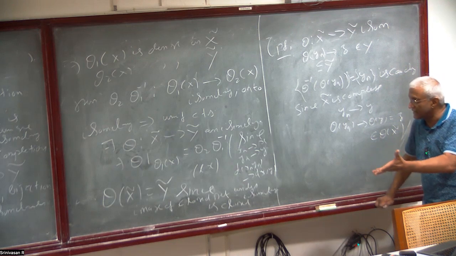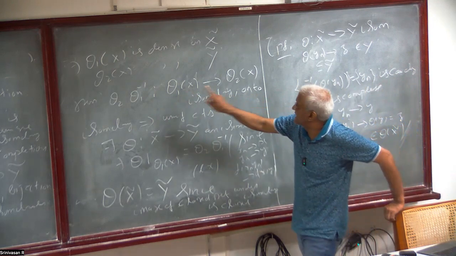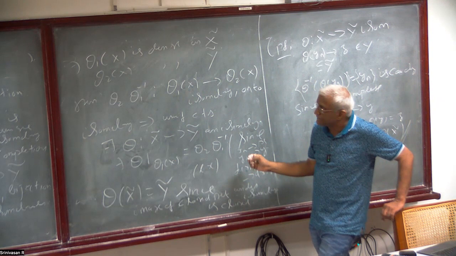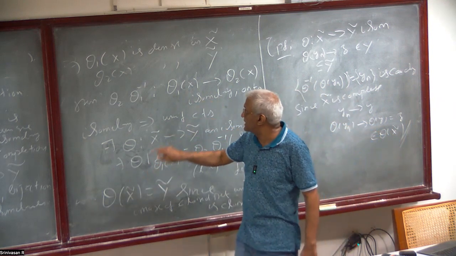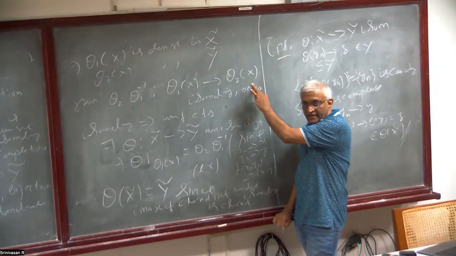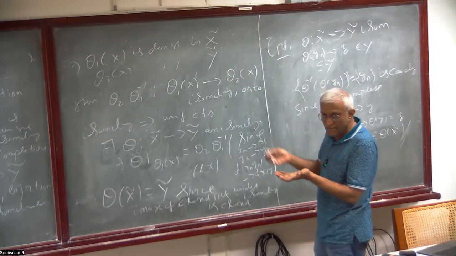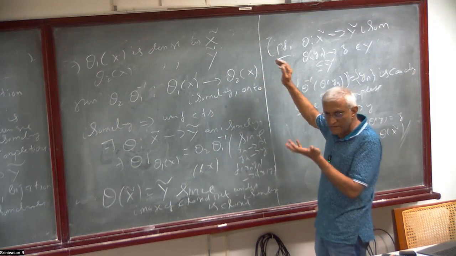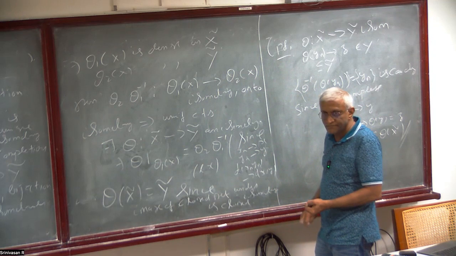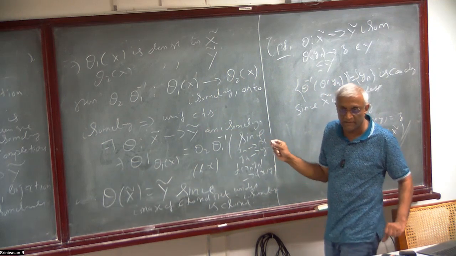So you have got everything now. The range of theta is dense there, and closed, so it has to be surjective, right? Already this map theta takes theta 1 of x to theta 2 of x, the image of x, so that will be dense there. Since it is closed, it has to be surjective. So we have proved that this theta is an isometry, a surjective isometry.